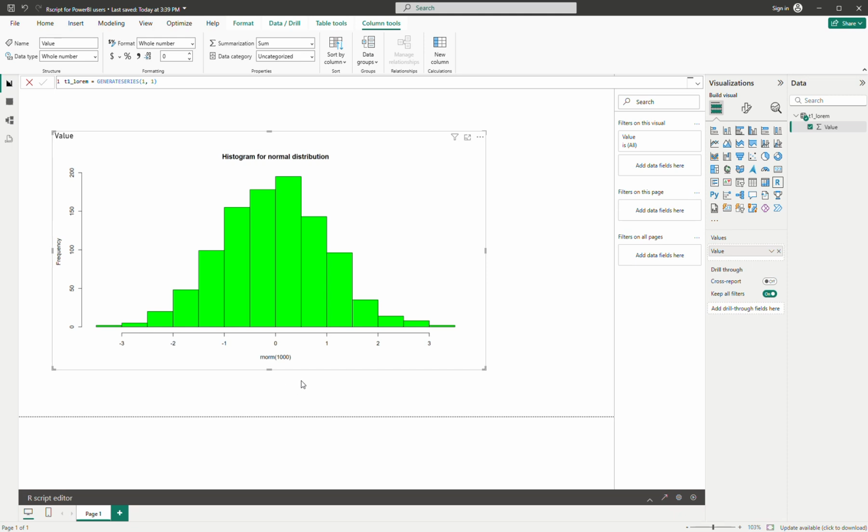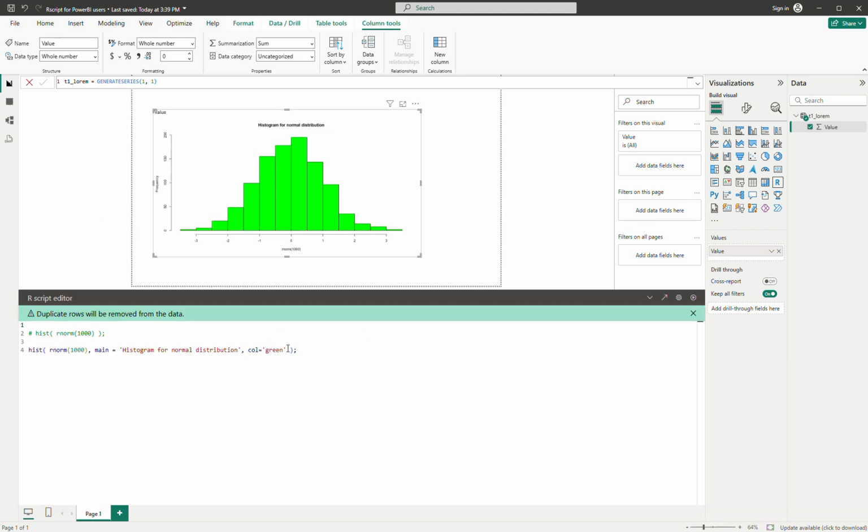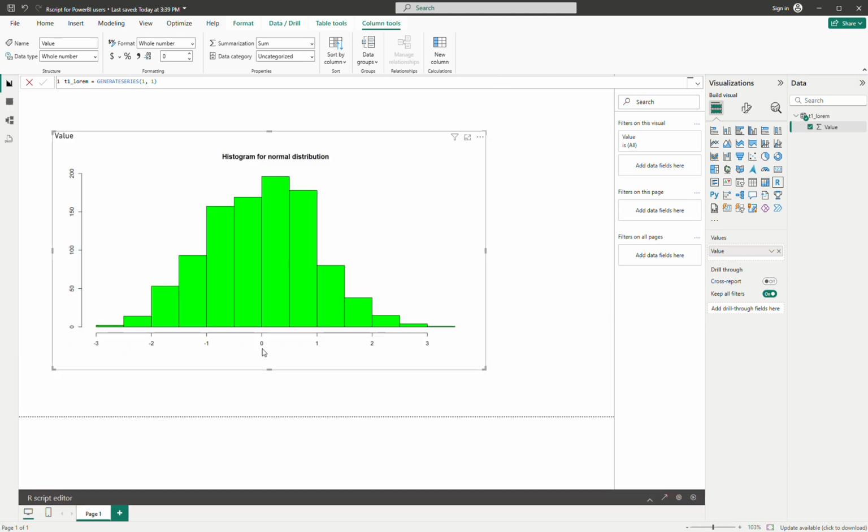So you can see here we can customize the axis and then the title as well. So in here you can see actually you can make the label of the X disappear, and then the chart will be this one.